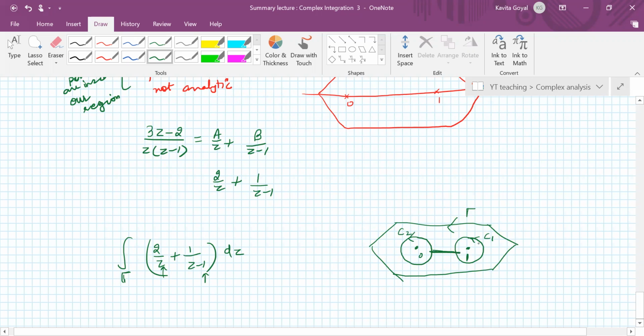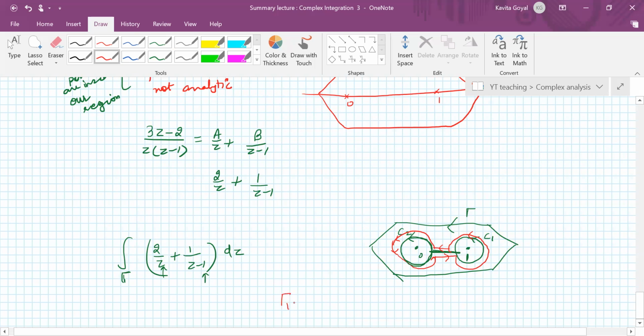The curve goes like this: you start from this point, go like this, come here, cover C1, and then come back here. So you have a closed curve.